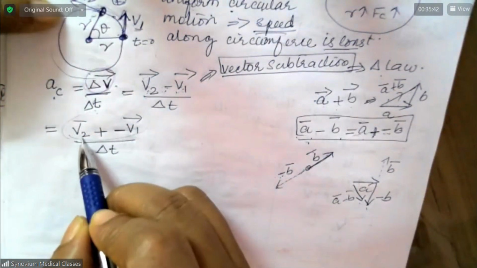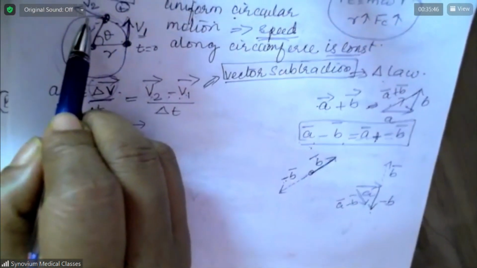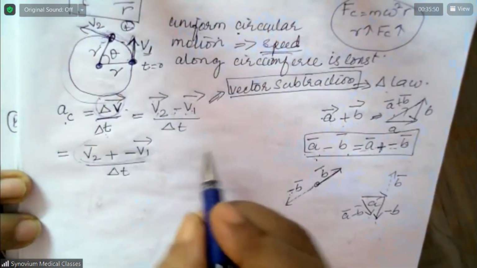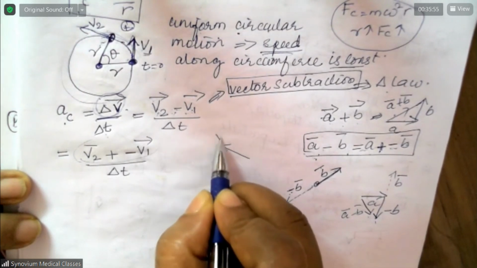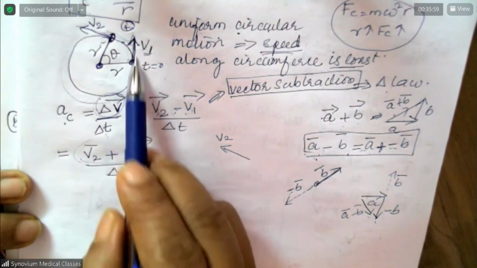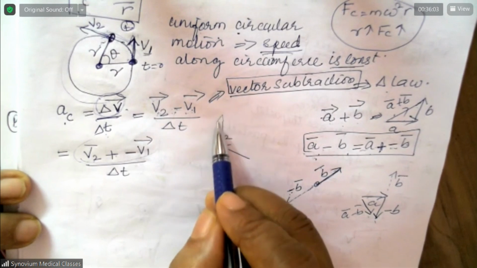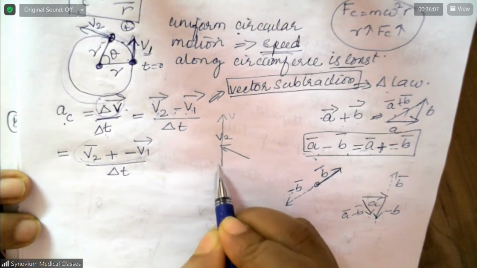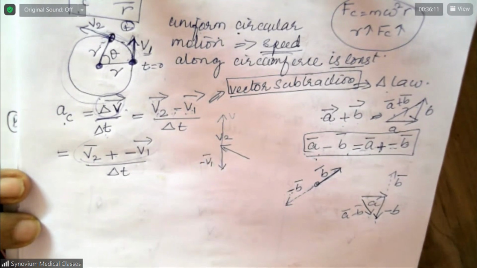Let's draw. Let's take V2 first. V2 is in this direction. V2 plus negative of V1. Positive V1 is this way, but negative V1 is this way. This is negative V1.